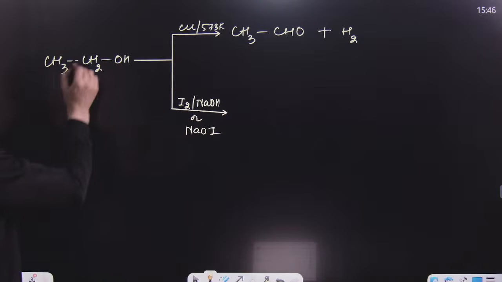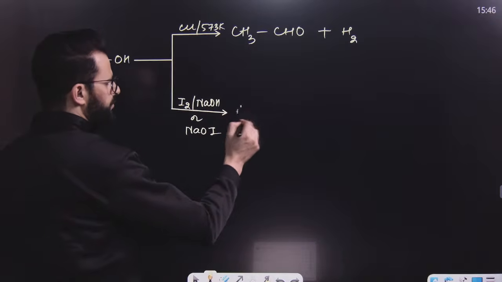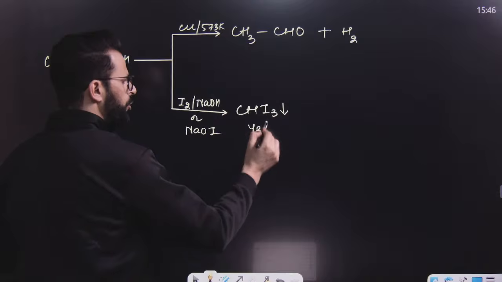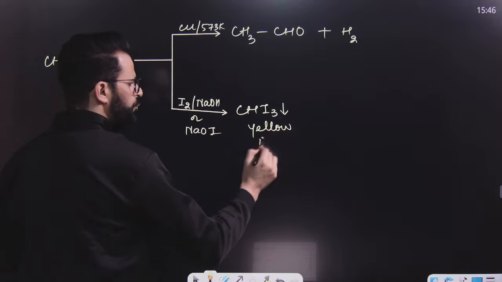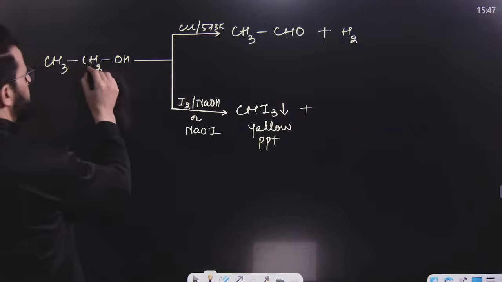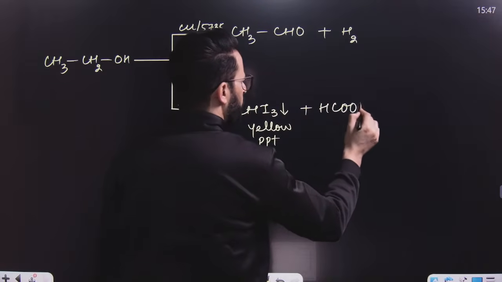Simple. This is the position which is known as alpha. Break this methyl and alpha. Simply convert this CH3 into CHI3. Have a look. So the product will be CHI3, and this is iodoform. Its color is yellow, so this can be used as a test, the iodoform test. Plus convert CHOH into COONa, and H is there, so it is HCOONa.